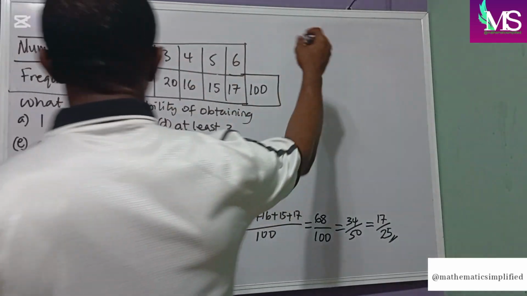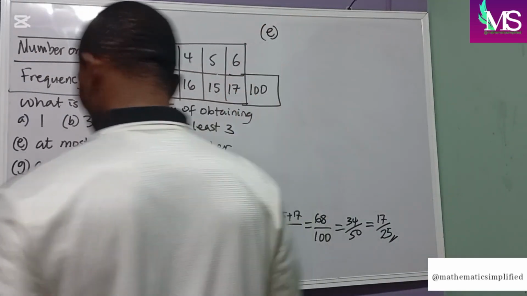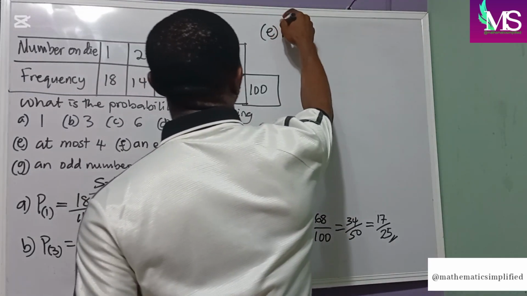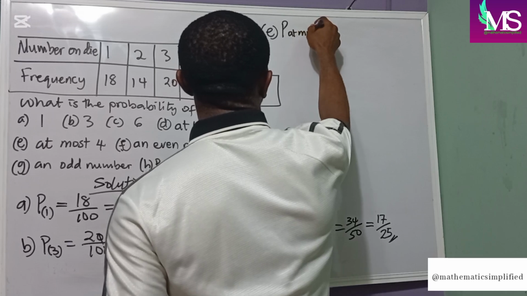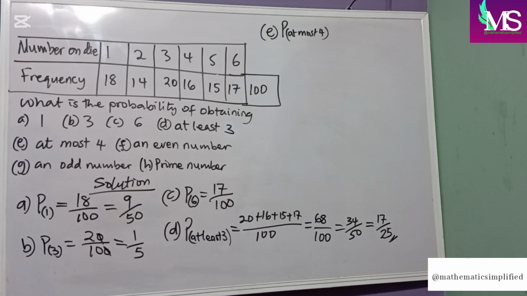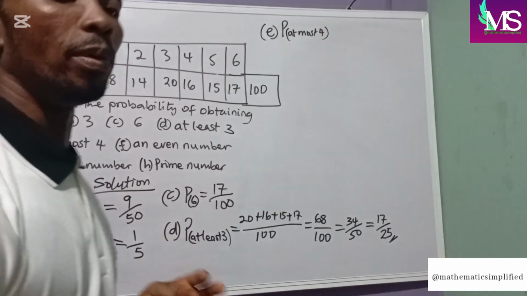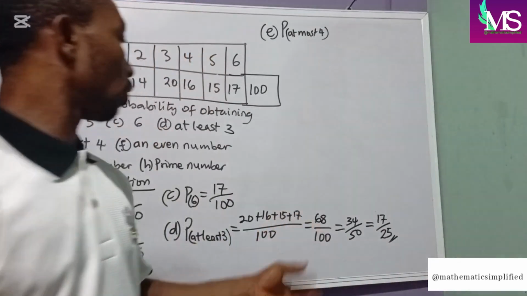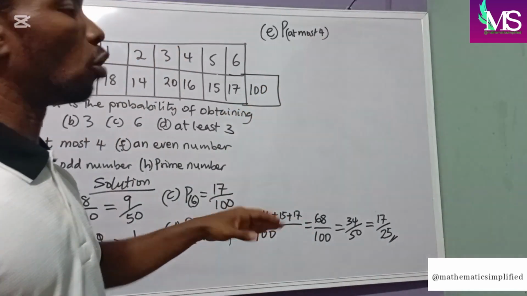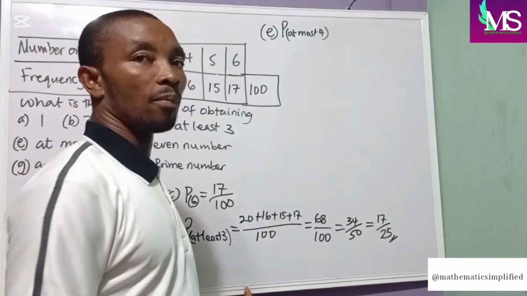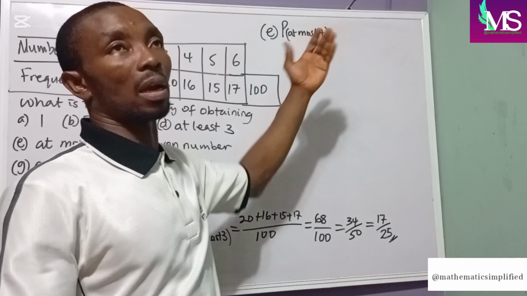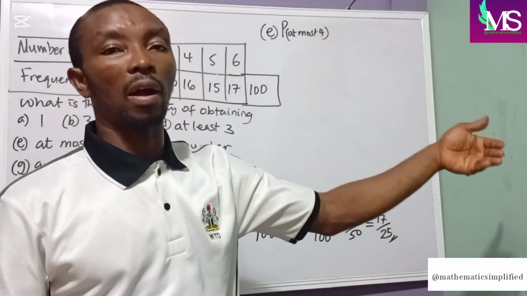So for E, the probability of at most 4. When it says at most 4, at most means that the highest number you should get would be 4. Now note the difference between at least and at most. For at least, the lowest number should be 3, while for at most, the highest number should be 4. That means you can get below, but not more than 4.